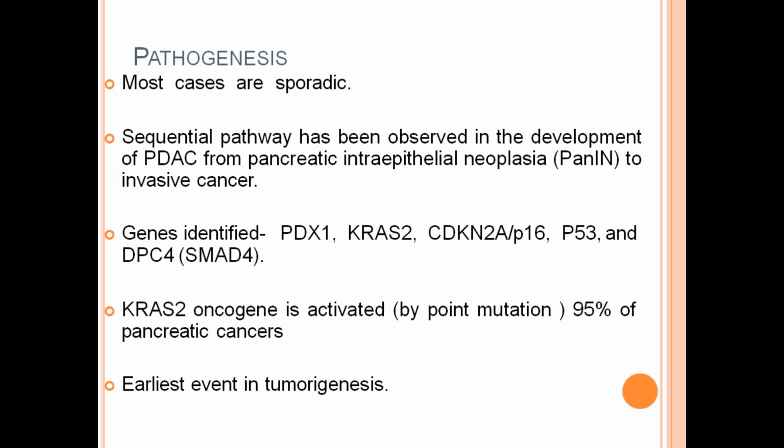Pathogenesis: most cases are sporadic. A sequential pathway has been observed in the development of pancreatic ductal adenocarcinoma from pancreatic intraepithelial neoplasia, PanIN, in situ to invasive carcinoma.